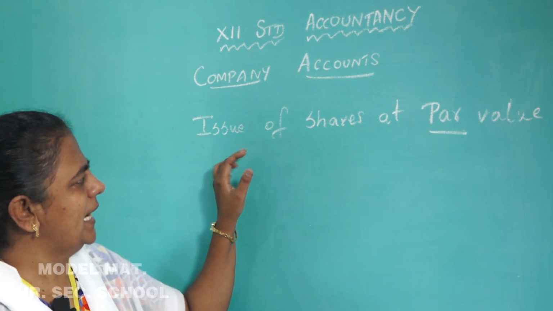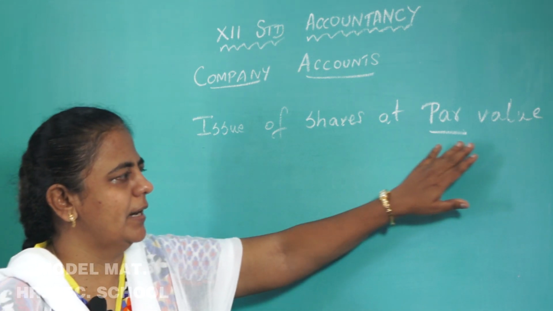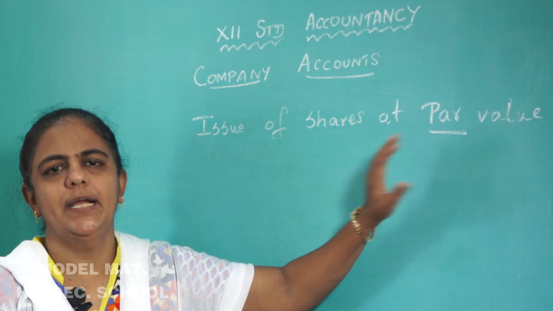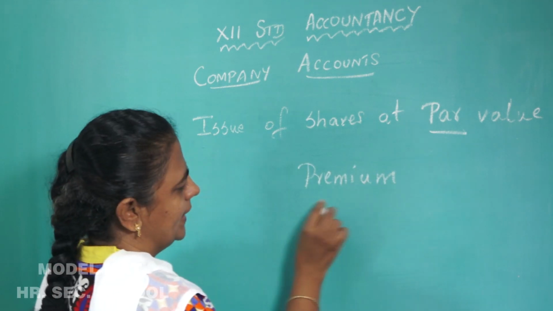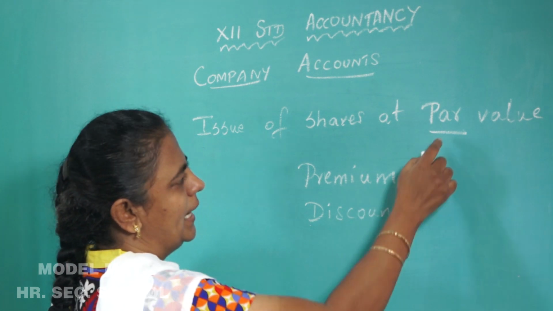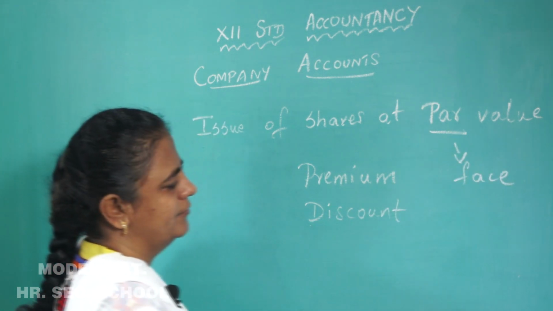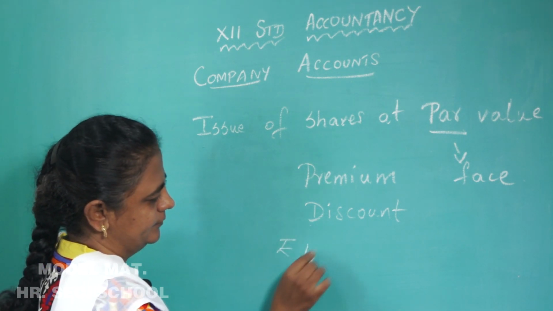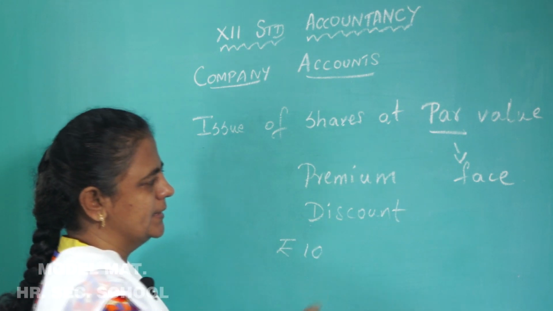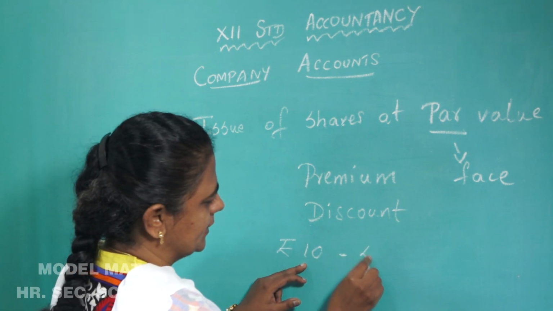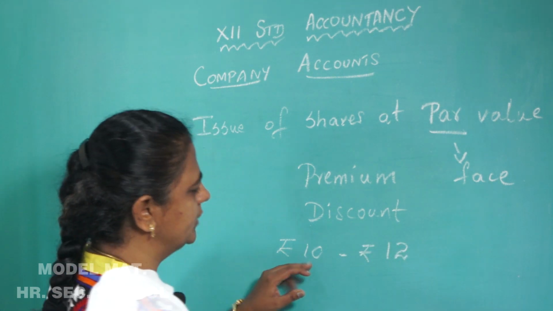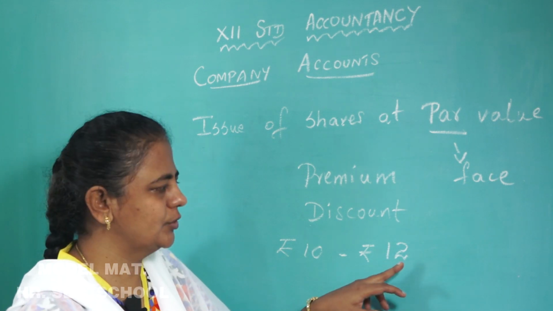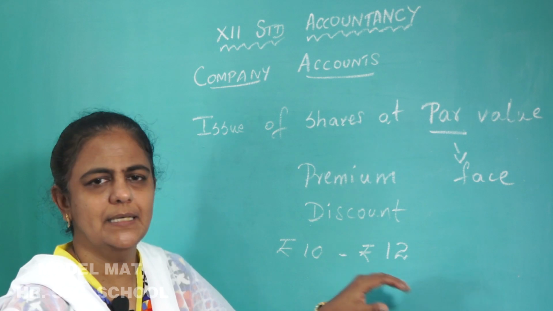This is the issue of shares at par value, that is the face value. Shares can be issued at par value, or it can be issued at premium, or it can be issued at discount also. Par value is the face value. For example, if the par value is rupees 10, that is the face value. Suppose it is issued for rupees 12, that is more than the par value. That is called shares issued at premium. So, the 2 rupees is considered as the premium.